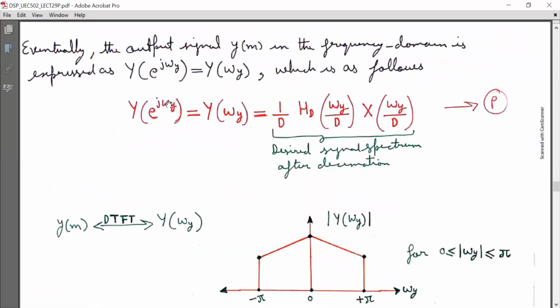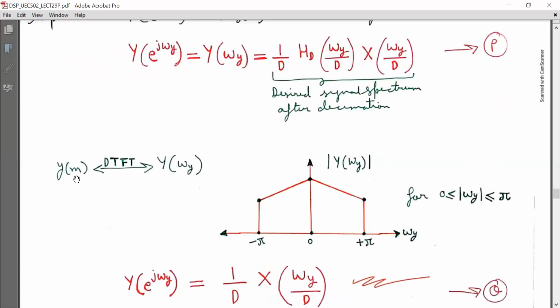So consequently, the output signal ym in the frequency domain is expressed as capital Y e raised to j omega y is equal to Y omega y, which is as follows. That is, Y e raised to j omega y is equal to Y omega y is equal to 1 by D HD omega y by D into X omega y by D, mark it as equation P, and this is the desired signal spectrum after decimation.